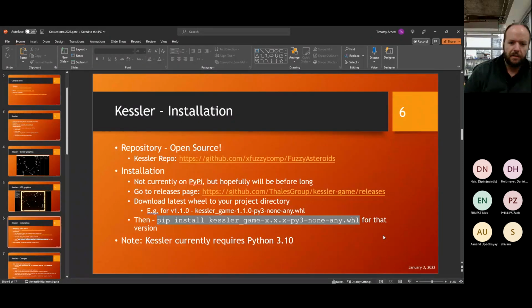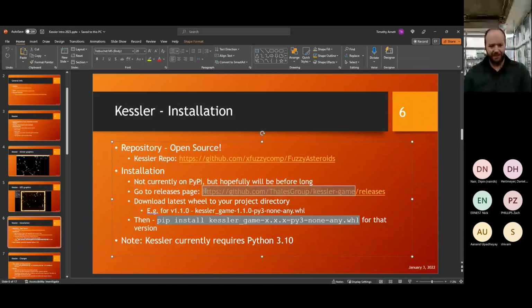Okay, so installation. Like I said before, it's open source. It is now, that is the wrong link. It's actually this. I'm not sure how that got put on there.